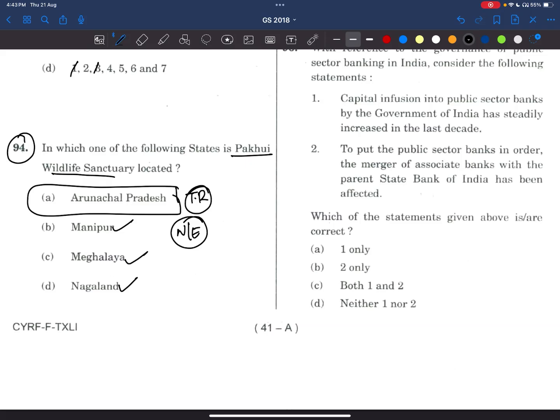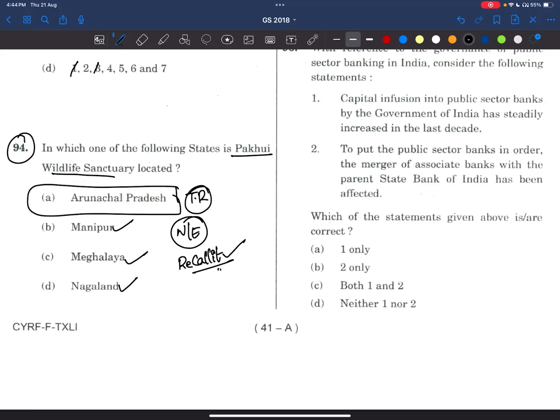Of course, there is the channel called Recall It, because of whom I am making these videos. He explained how to make videos using an iPad, by screen recording and uploading. In his videos also, he has given the list of national parks and wildlife sanctuaries state-wise. They are small videos, you can watch them. Mapping series is also there by Sarthi IAS, Pallavi Madam, and Sudarshan Gurjar sir. You can watch any of these videos. I have to make notes for myself, so whichever notes I make, I will share on the Telegram channel.